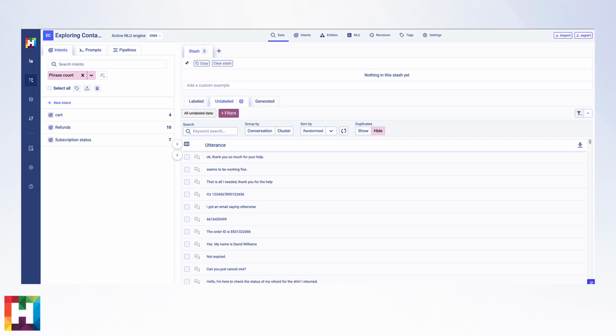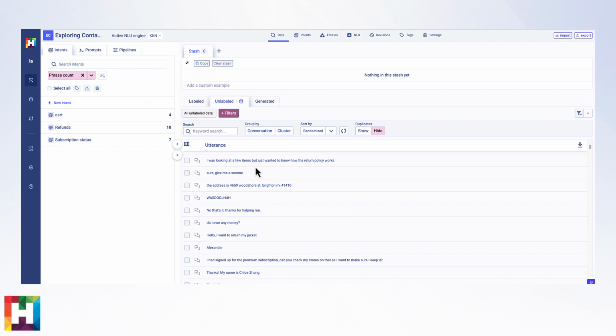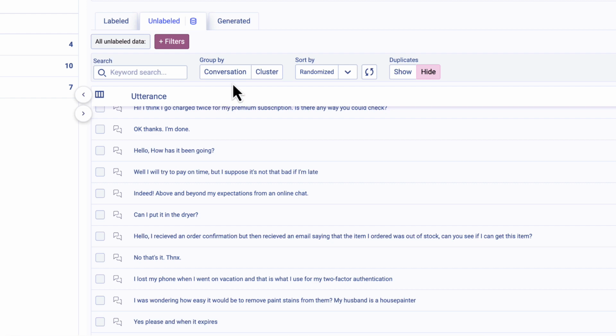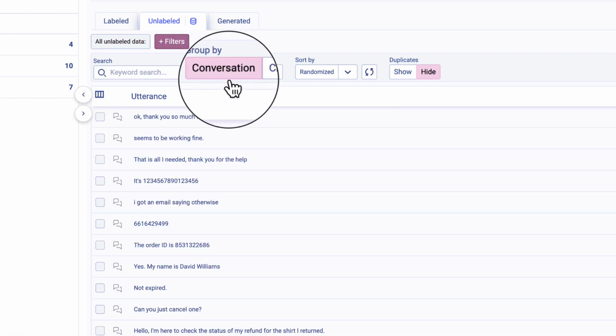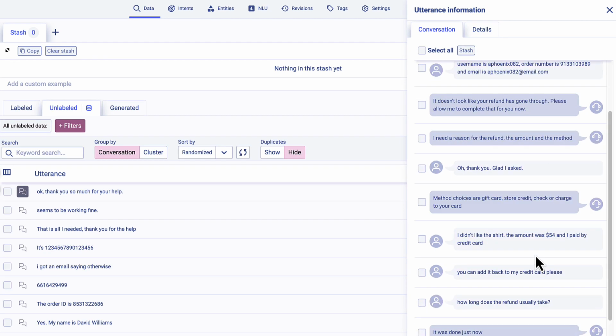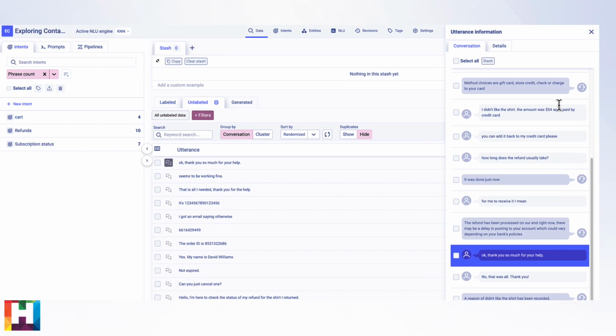Within HumanFirst, we can bring CCAI-generated data from tools like BigQuery into the platform and store it as unlabeled data. Here we've uploaded transcripts from a contact center, and we can group these by conversation. At any point, we can click on a thread to see the source conversation. This data keeps its association to the source no matter how it transforms.